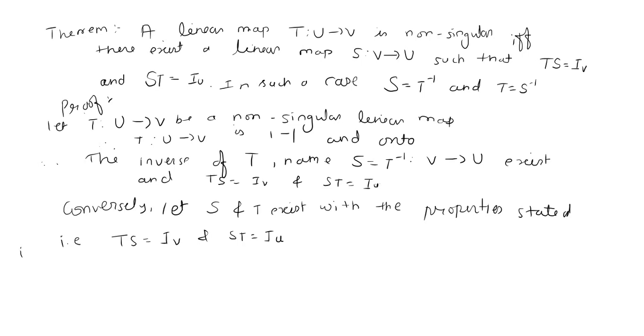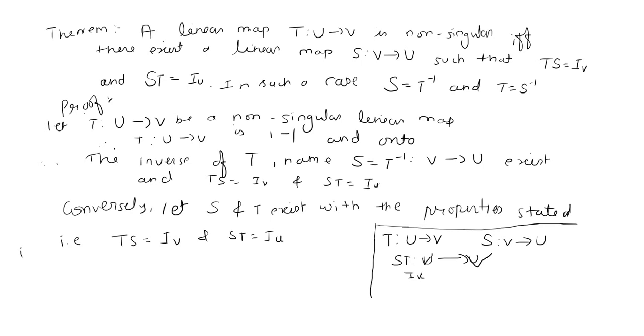Suppose the product TS means this is mapping T, U to V, and this is mapping S, V to U. So T is a mapping from U to V and S is a mapping from V to U. So if I want ST, then ST will map from U to... sorry, ST will map from V to U. Then it's IU, and if TS, then IV.